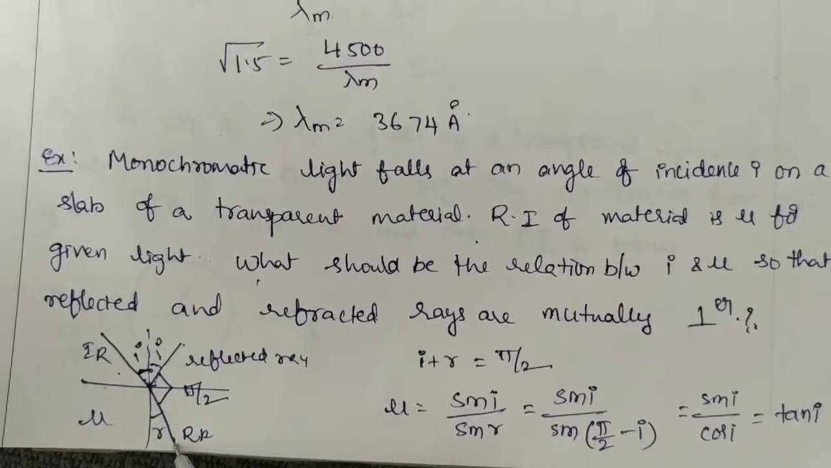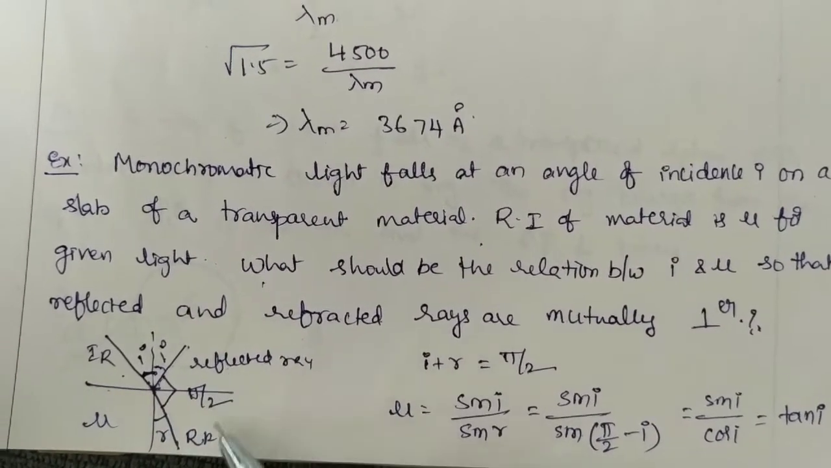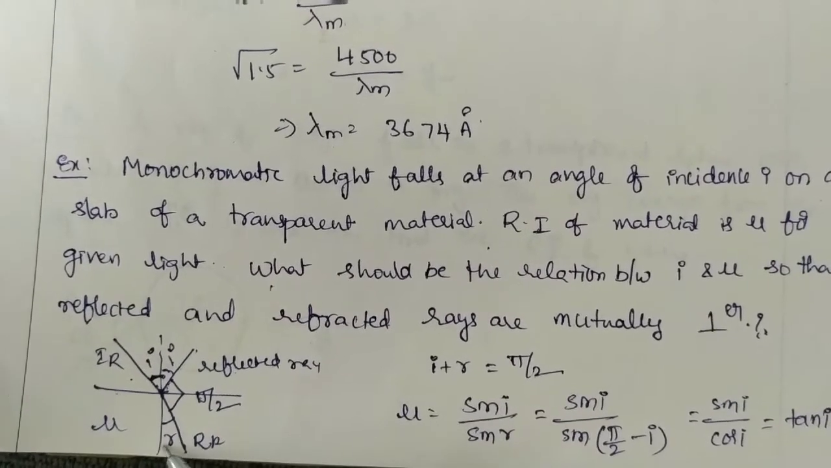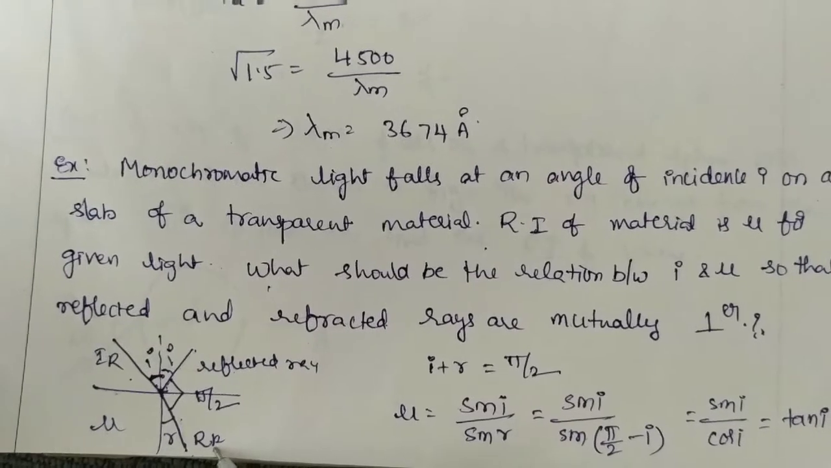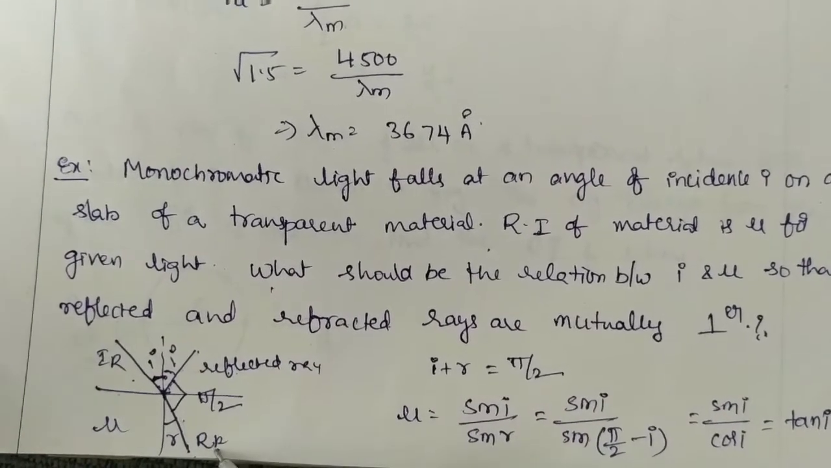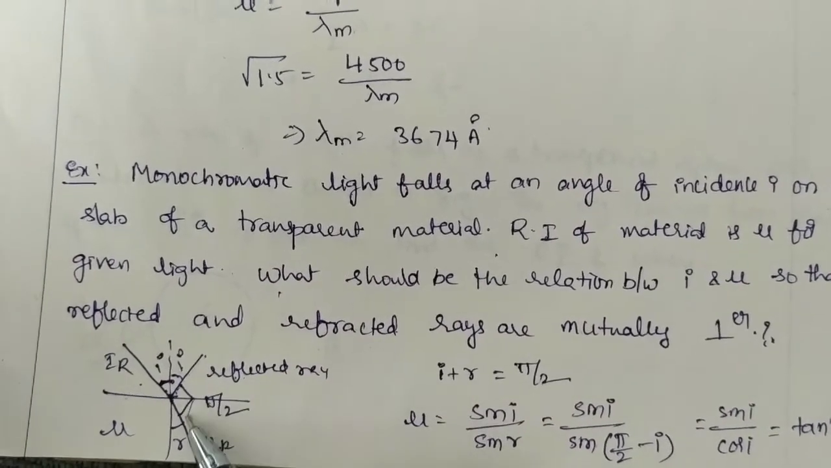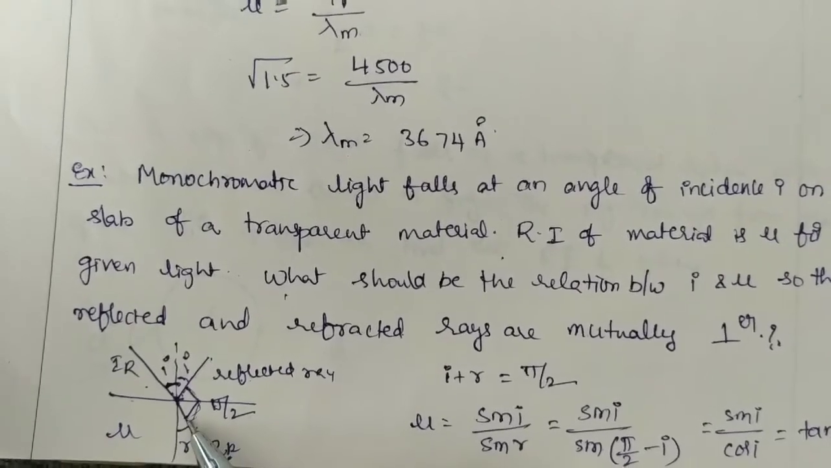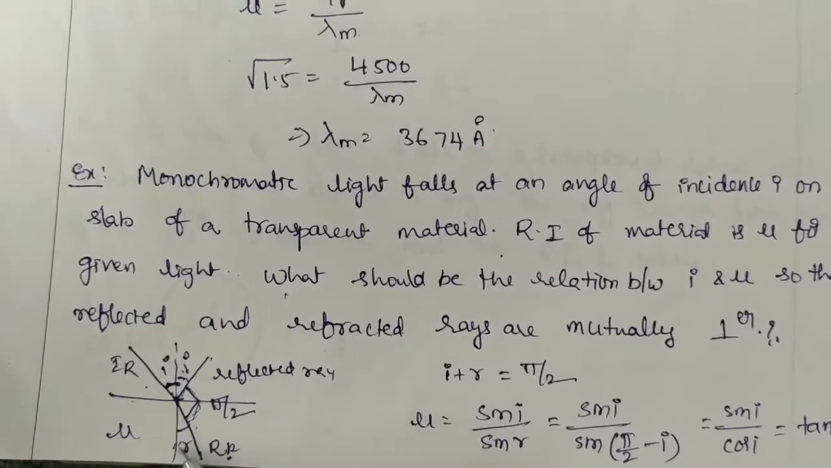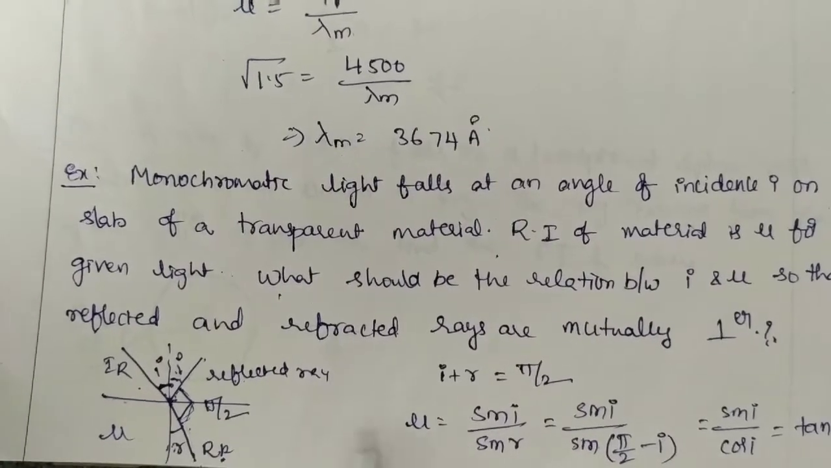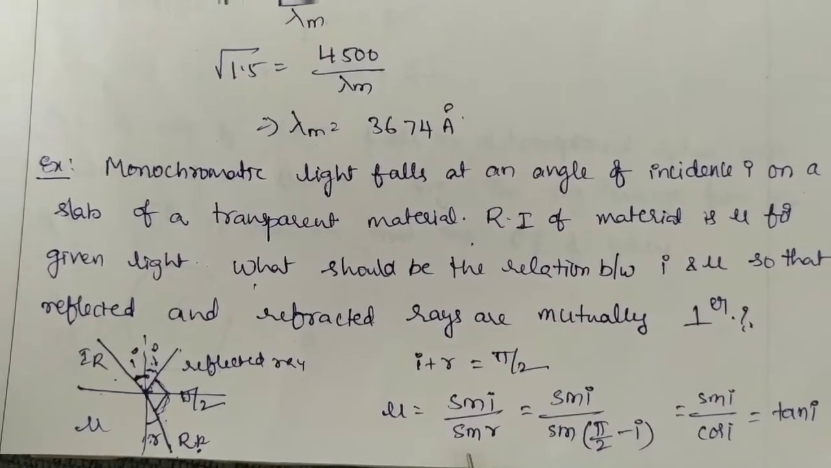And here is the refracted ray. When light travels from rarer to denser, it bends towards the normal. This is the refracted ray. It is given that the angle between the reflected ray and the refracted ray is 90 degrees. So from that you can write I plus R is equal to 90 degrees.